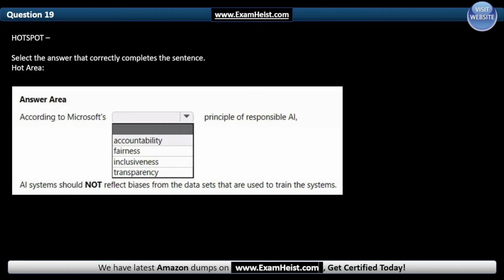Question 19. Hotspot. Select the answer that correctly completes the sentence. Hot area. In the answer area: according to Microsoft's dash principle of responsible AI, systems should not reflect biases from the datasets that are used to train these systems. And the correct answer is fairness.